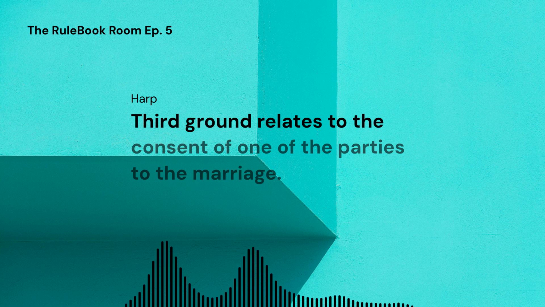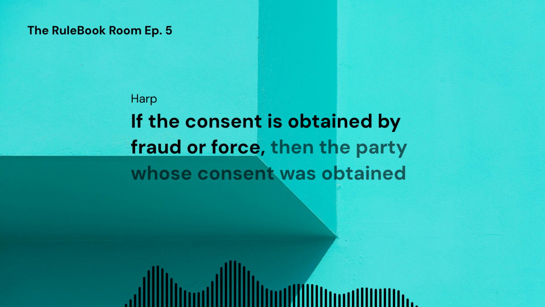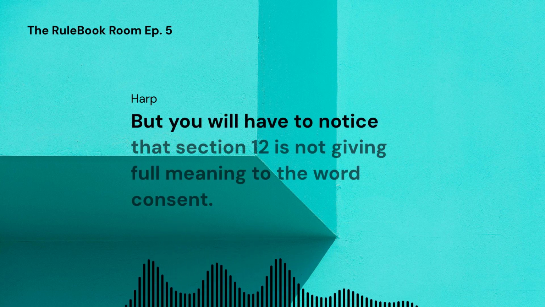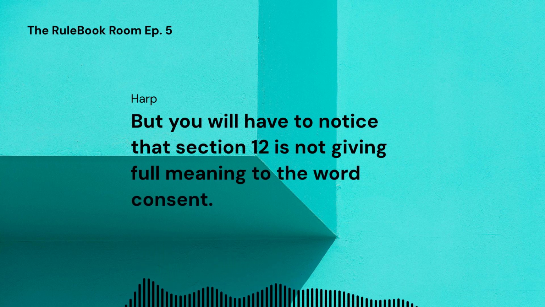Third ground relates to the consent of one of the parties to the marriage. If the consent is obtained by fraud or force, then the party whose consent was obtained like that can get the marriage annulled. But you will have to notice that Section 12 is not giving full meaning to the word consent.